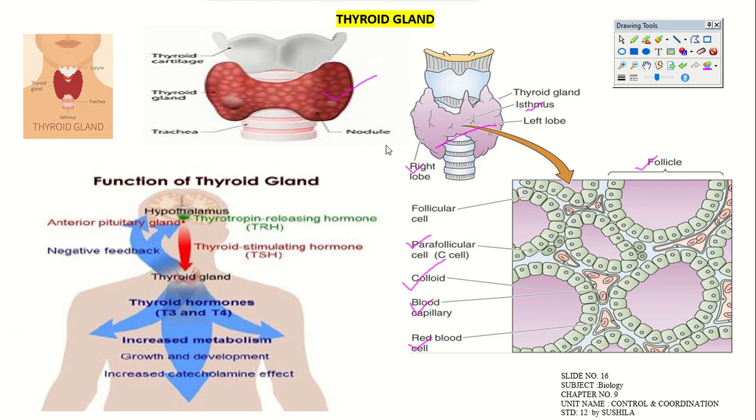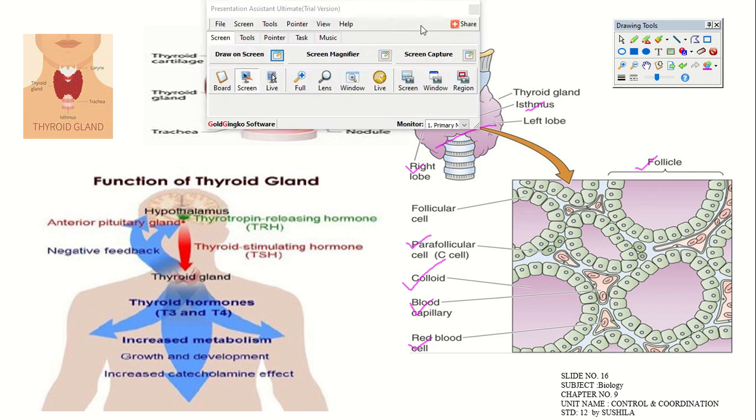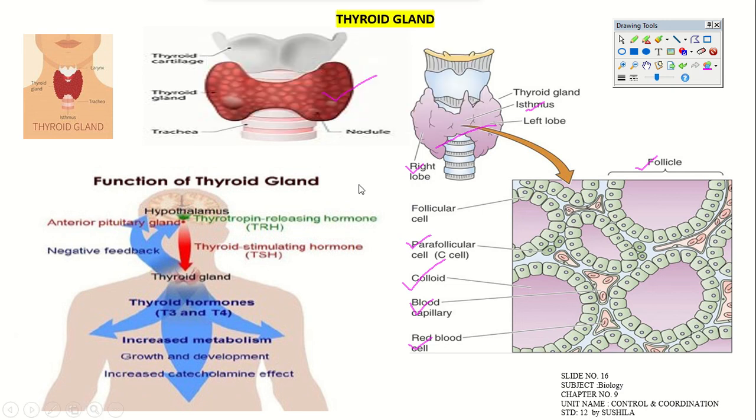What is the function of the thyroid gland? Through the hypothalamus, it acts on certain conditions. If the thyrotropin releasing hormone action is there, thyroid hormone will be produced in the form of T3 and T4. And how it is forming, that we'll see. Basically the main function of thyroid hormone is growth and development, and increased catecholamine effect.